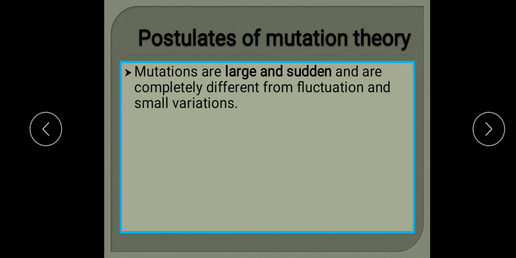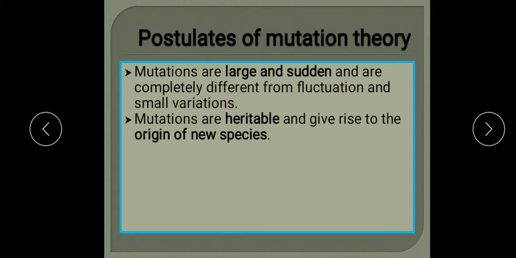Mutations are large and sudden and are completely different from fluctuations and small variations. So mutations are not the small ones.